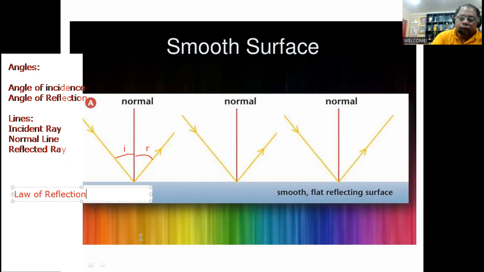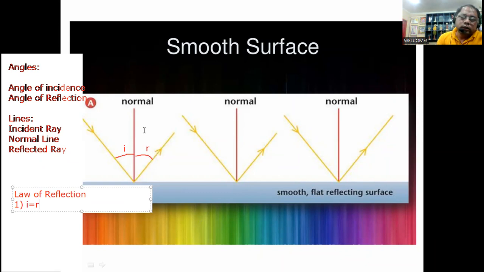The first principle of the law of reflection is that the angle of incidence, or small letter i, is equal to your angle of reflection. So whenever reflection happens, I and R have an equal value. So that's the first principle.